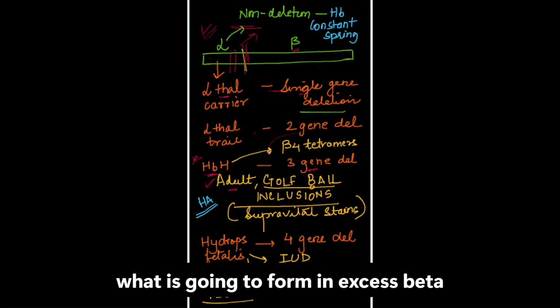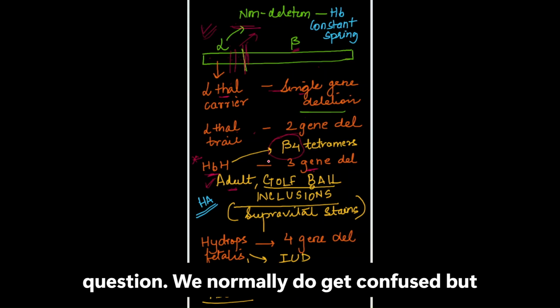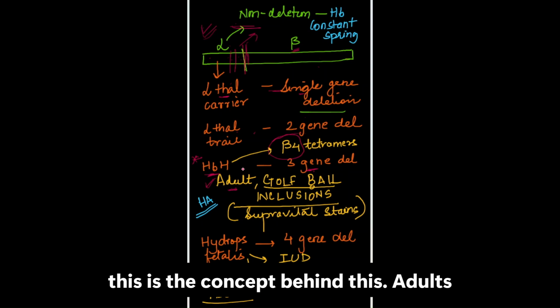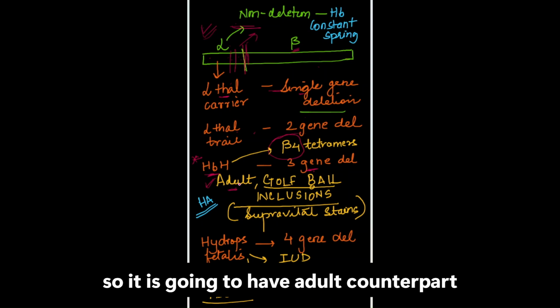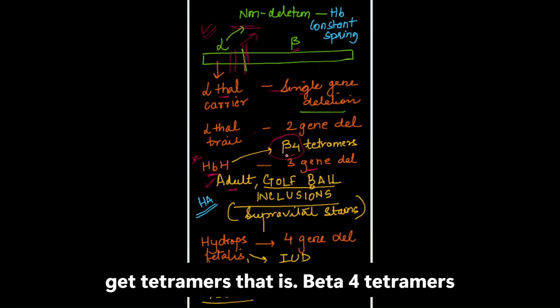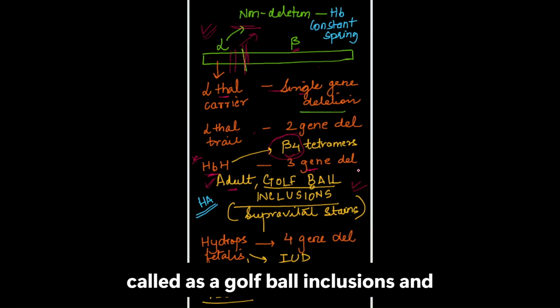So what is going to form in excess? Beta 4 tetramers. This is a very common important question. We normally do get confused, but this is the concept behind this. It is happening in adults, it is not a fatal condition. So it is going to have adult counterpart tetramers, that is beta 4 tetramers, and a very important inclusion that is called the golf ball inclusion.